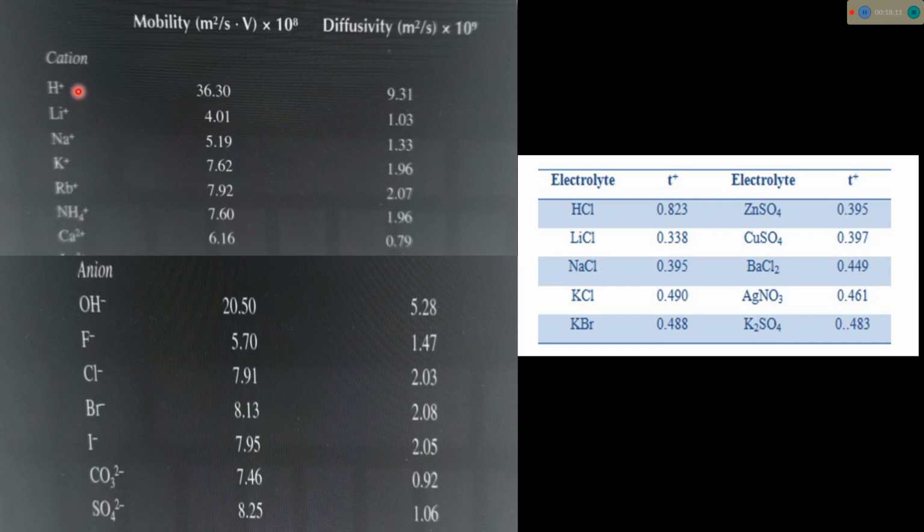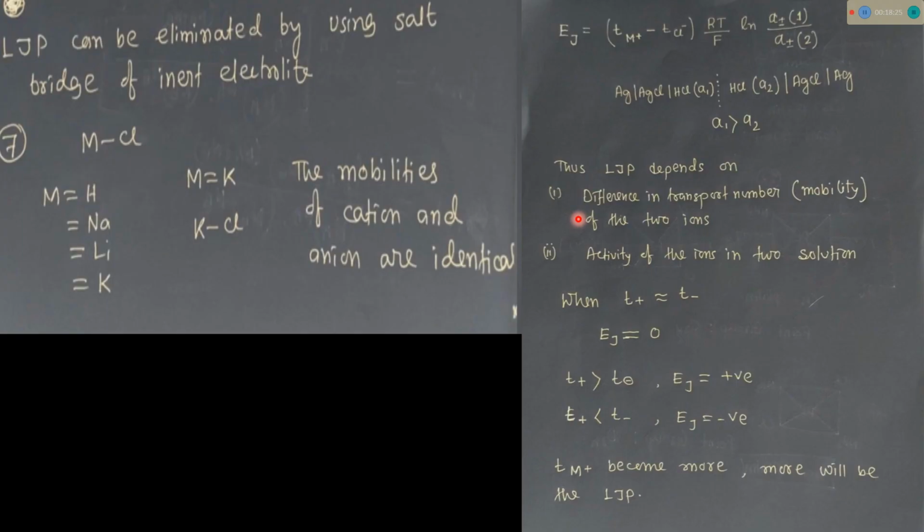Now see, for H plus the mobility is highest. The transport number of H plus is 0.83, the cationic transport number. So for HCl, from the data, the value of T plus minus T Cl minus is highest. T Cl minus is constant for every M: sodium, lithium, potassium. For M plus equal to H plus, this value will be highest, meaning Ej will be highest.